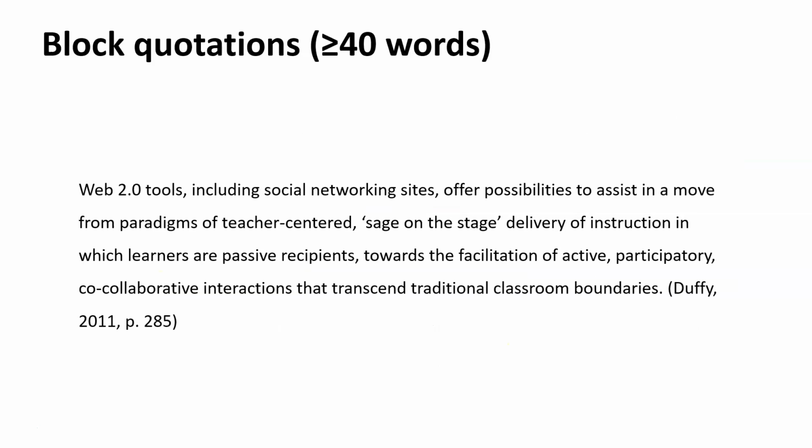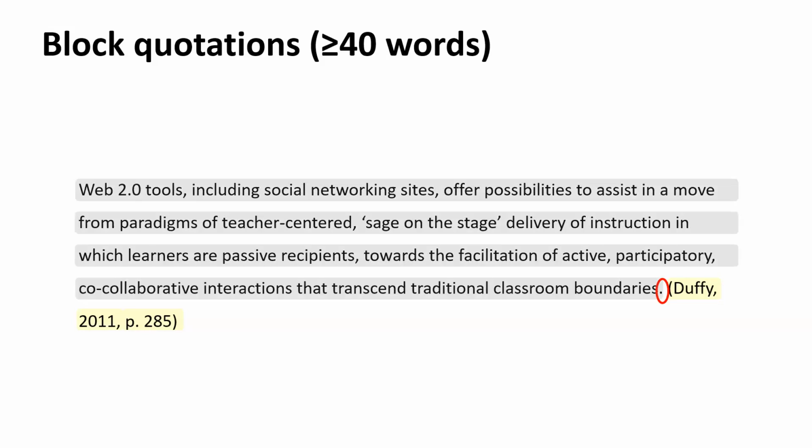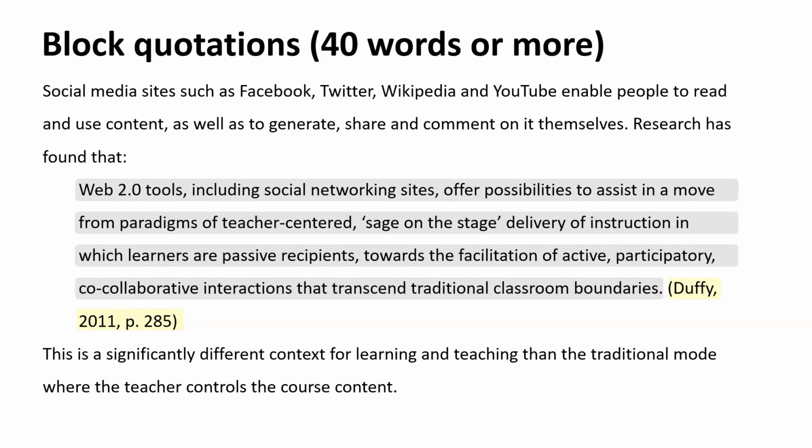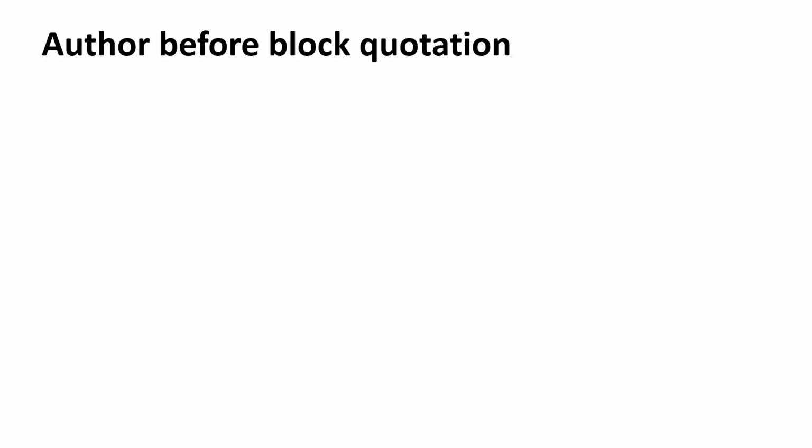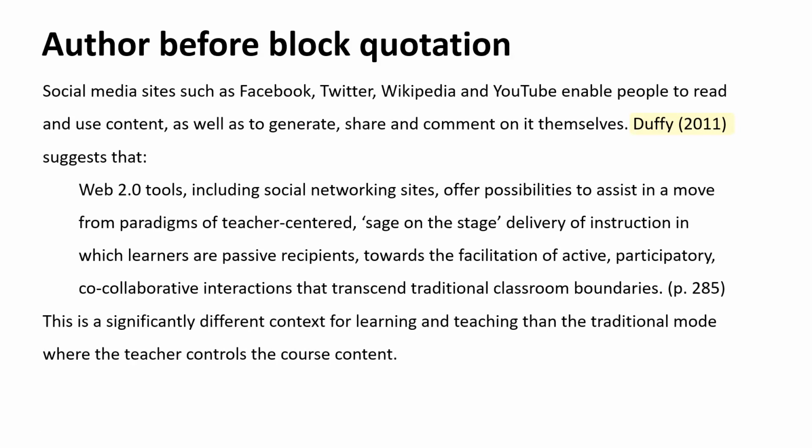Block quotations have 40 words or more. Put the author, year and page number after the full stop or other punctuation at the end, but no quotation marks. Integrate the quotation into your text and use a right indentation for the quote. If you're introducing the author before the block quotation, put the year in brackets and just put the page number after the quote.